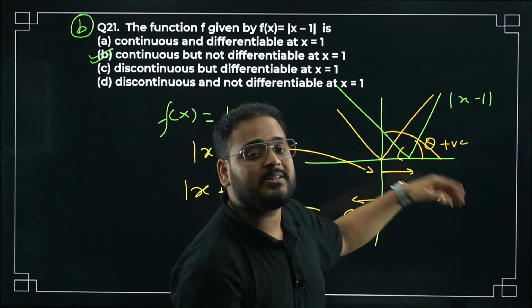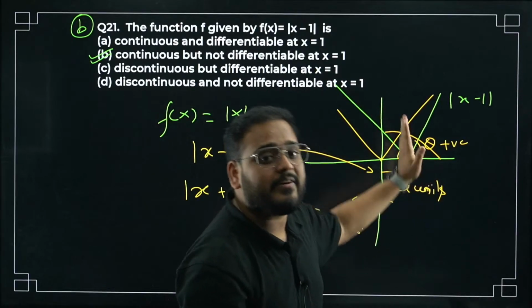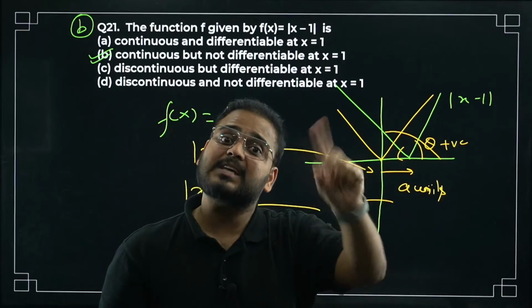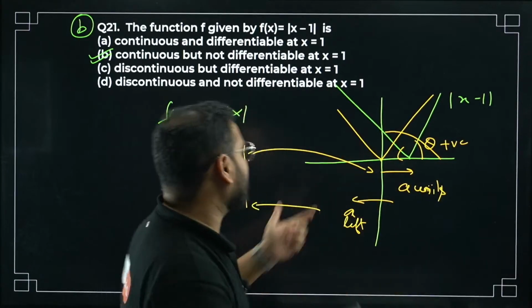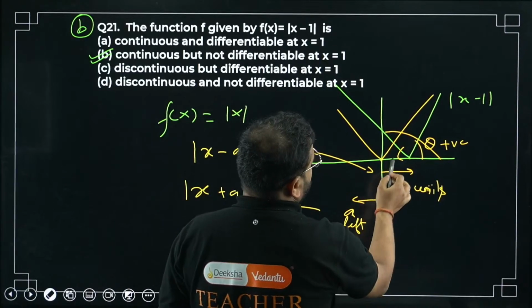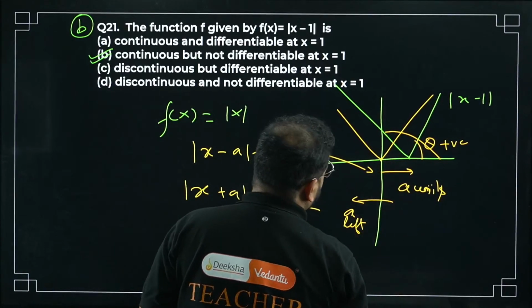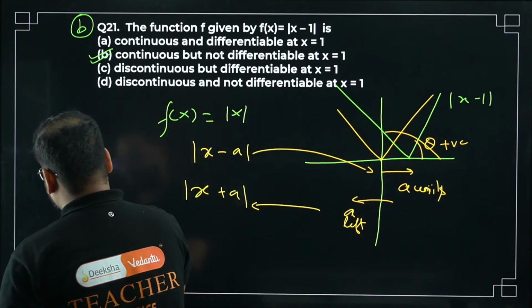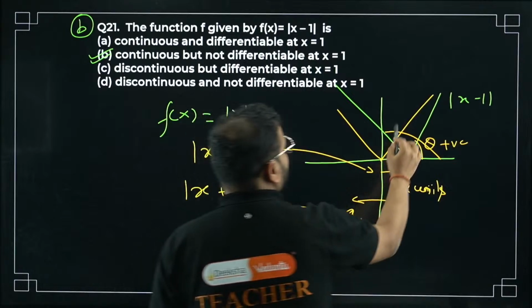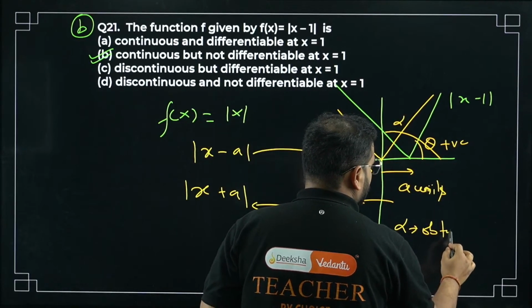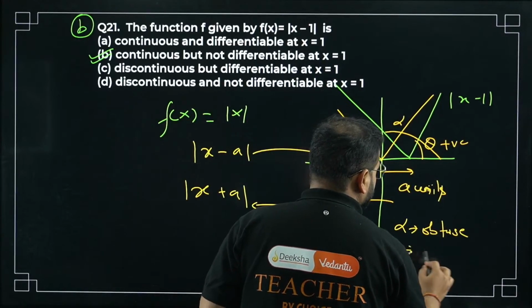Hence, non-differentiable. The LHD, the left-hand derivative, is coming as negative, whereas the RHD is coming as positive. Can they be equal? No. It means non-differentiable. So I'm not giving you just the answer, I'm giving you an understanding of this as well. If I call this angle alpha, alpha is obtuse and theta is acute.